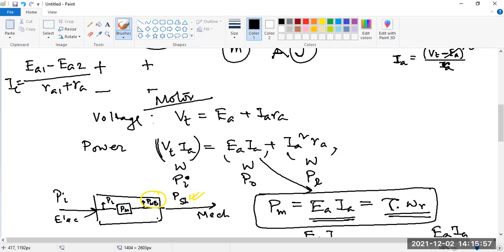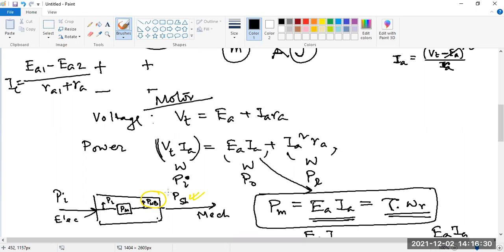The windage and bearing loss is basically the friction of wind or air and the friction in the bearings. At both ends we have bearings for DC machines, so we have bearing friction, and the rotating system is running within the air, so we can expect some wind friction. It is called windage. So windage and bearing friction are considered after developing the mechanical power.